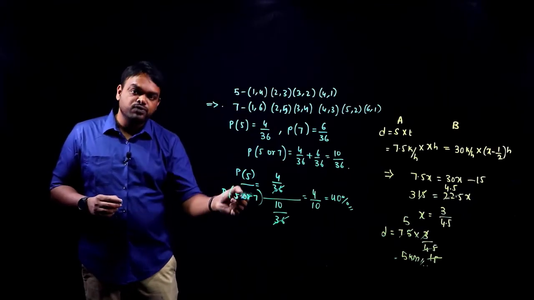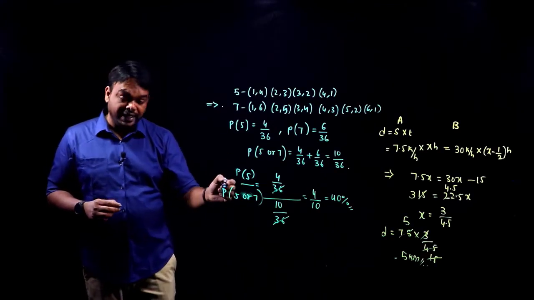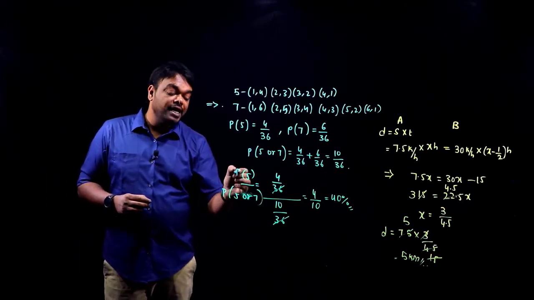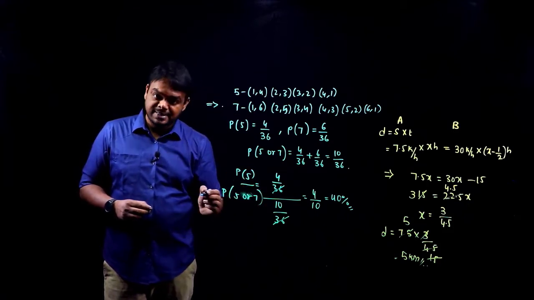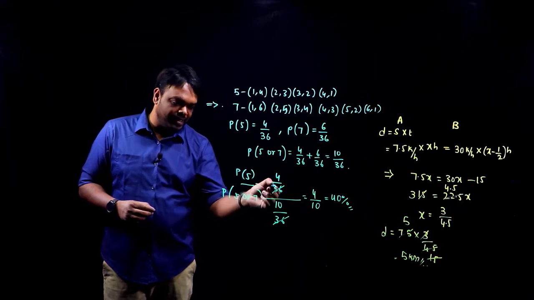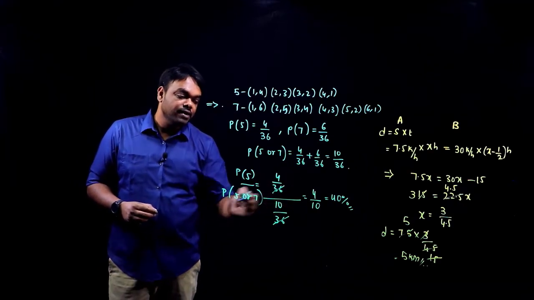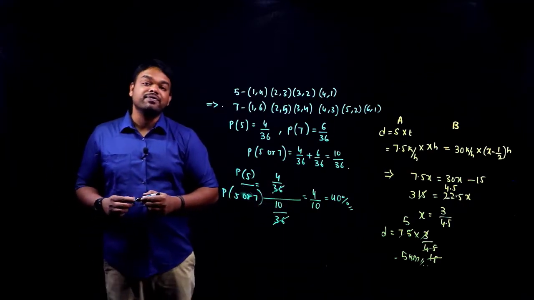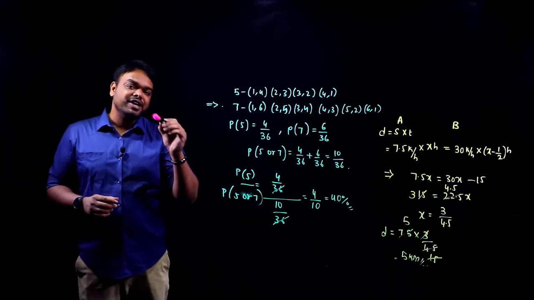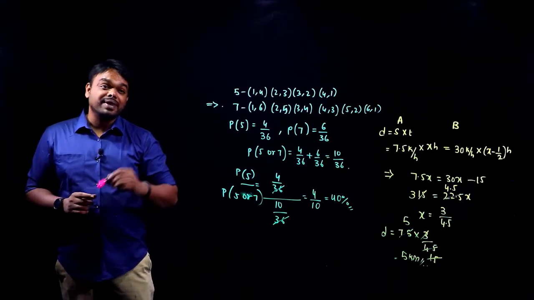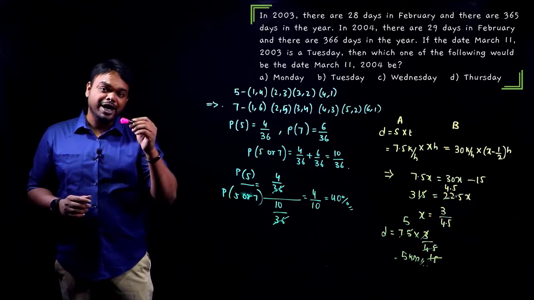See, I wrote it as 4 by 10. If it is confusing, you can write it in this way: probability of 5 over probability of 5 or 7. So it is 4 by 36 divided by 10 by 36, which gives us 40%, and that has to be our final answer. So we have another interesting question on calendar here.